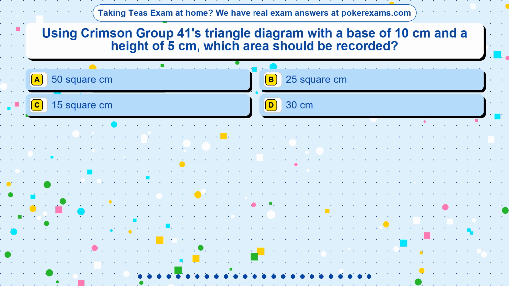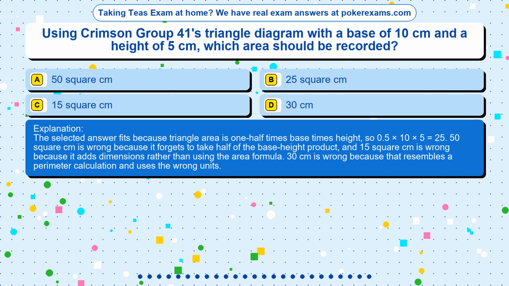The correct answer is option. The selected answer fits because triangle area is 1/2 times base times height, so 0.5 times 10 times 5 equals 25. 50 square cm is wrong because it forgets to take half of the base height product, and 15 square cm is wrong because it adds dimensions rather than using the area formula. 30 centimeters is wrong because that resembles a perimeter calculation and uses the wrong units.